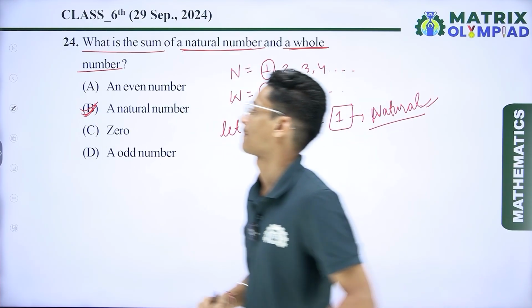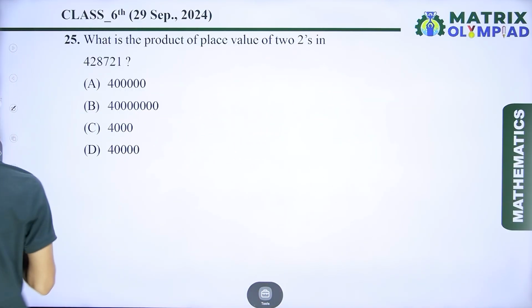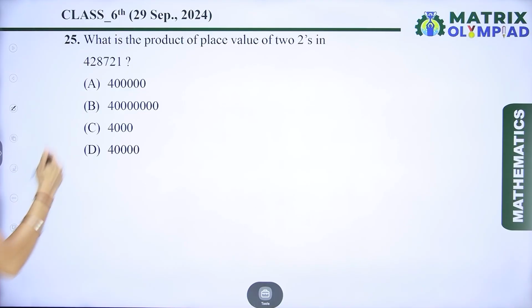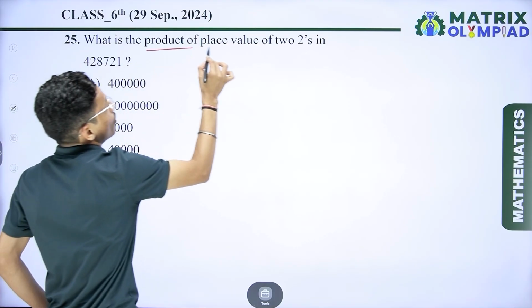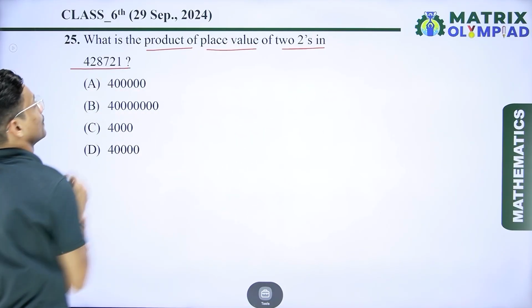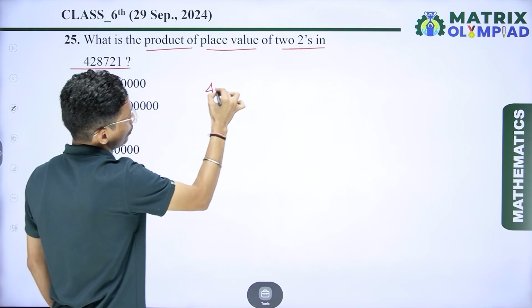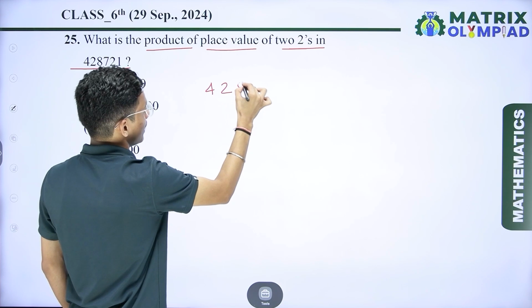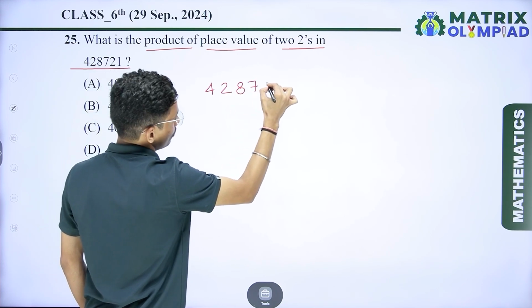So I can say that the sum of a natural number and a whole number is always a natural number. Okay. Now the next question is: what is the product of the place values of 2's in the given number? So here we have 4, 2, 8, 7, 2, 1.